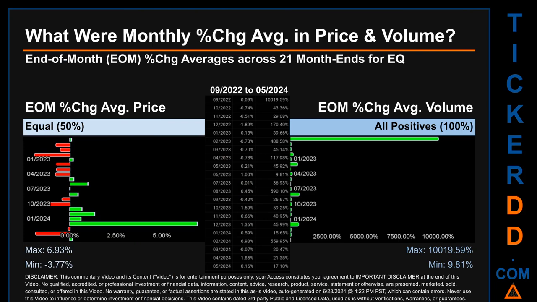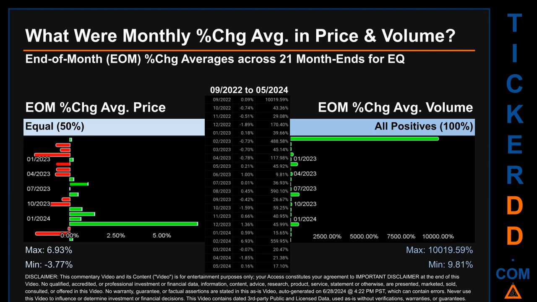What were end-of-month percentage change averages in price and volume for EQ? The monthly average of percentage change in price and in volume were calculated for each of the 21 month ends. That calculation took daily percentage changes and averaged them for each given month. If a month end came out negative, then it means that the month summarily saw a negative change.